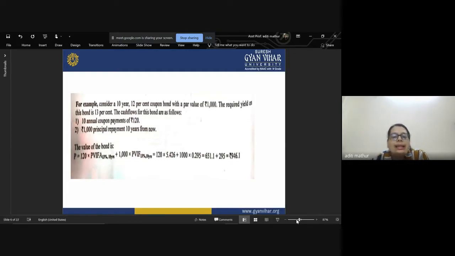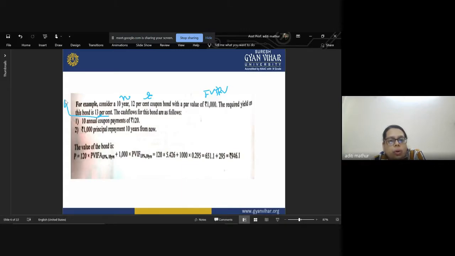That means N is 10, R is 12%, and your face value and redeemable value is 1,000. The required yield is 13%.